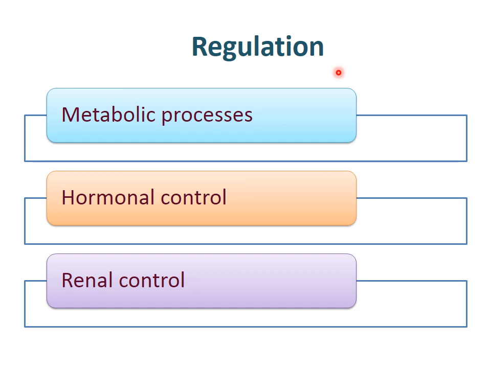How is this possible? How is this mechanism regulated, so that the glucose level stays in that narrow range? Three processes are responsible: metabolic process, hormonal control and renal control.